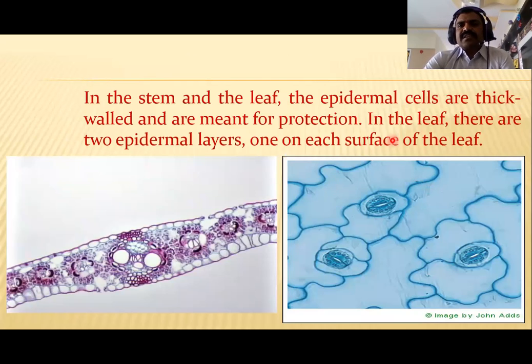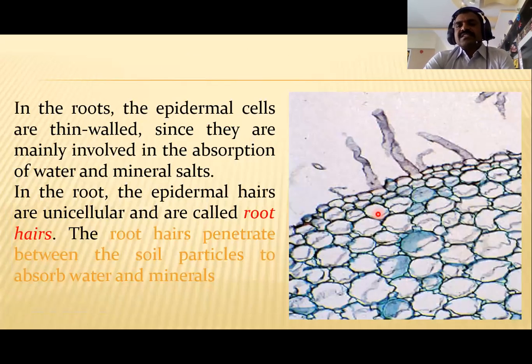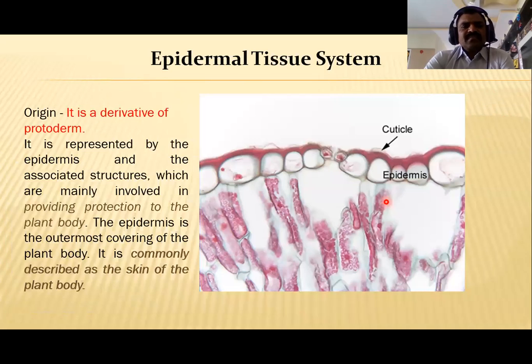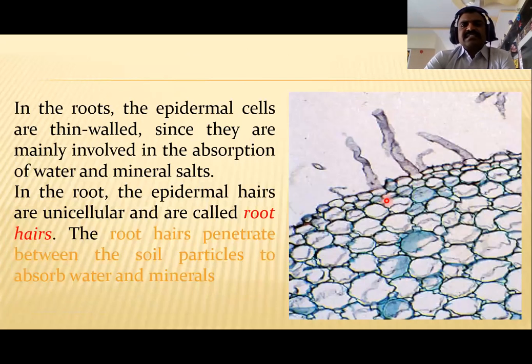In this slide we observe that the epidermis consists of cells, that is, stomatal cells. These stomata are present on the surface of the leaf, on the upper surface and lower surface, or both the abaxial and adaxial surfaces. Then these are hair-like, thread-like structures we observe on the epidermis of the roots.